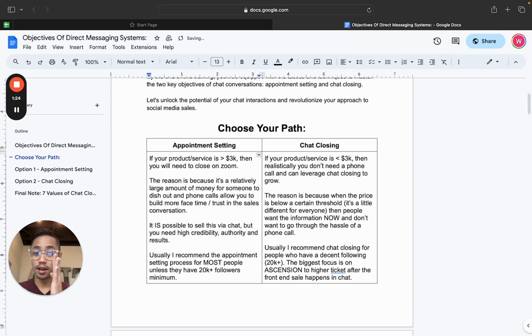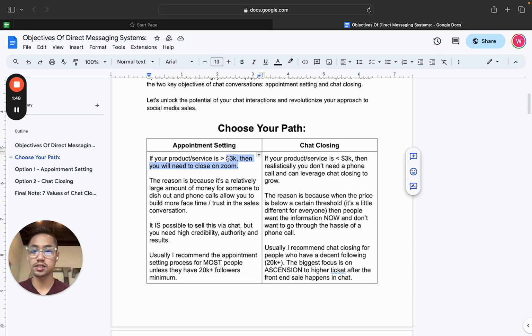But anyway, the reason we want to close on Zoom is because you have that face-to-face touch, right? You're able to look directly in the camera. You're able to see this person. You're able to build that trust with them. But then also you can see their facial reactions and that kind of stuff. So it's really important. That being said, usually when people are buying something over $3,000, it's just better to do it on a phone call.